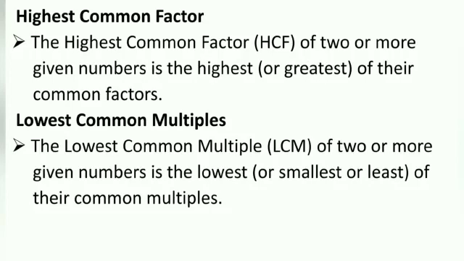Lowest common multiple. The lowest common multiple, LCM, of two or more given numbers is the lowest or smallest or least of their common multiples. Now you have to find the prime factorization of 12, that is 2 multiplied by 2 multiplied by 3. 18 is equal to 2 multiplied by 3 multiplied by 3. So the LCM is equal to 36.